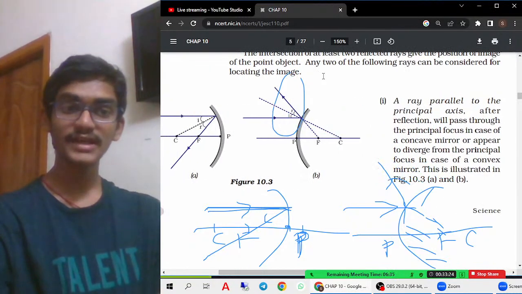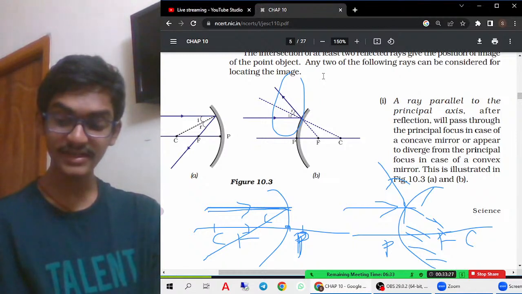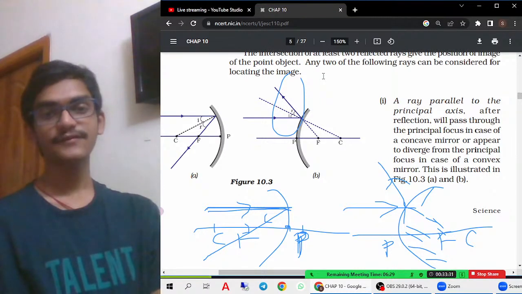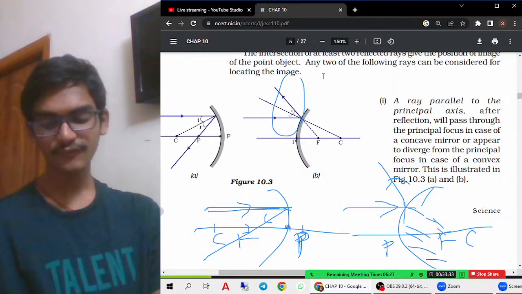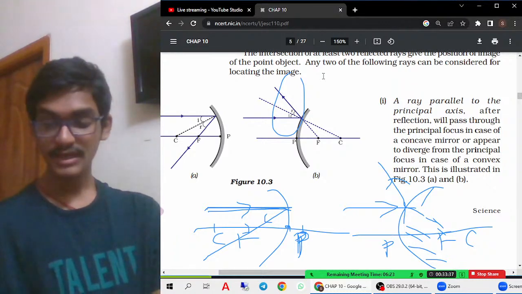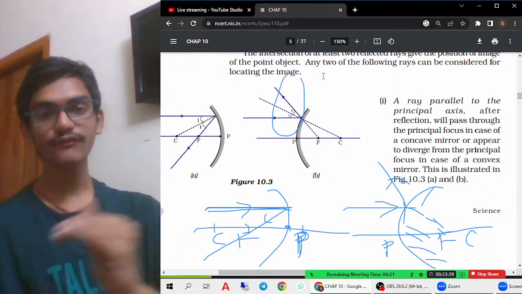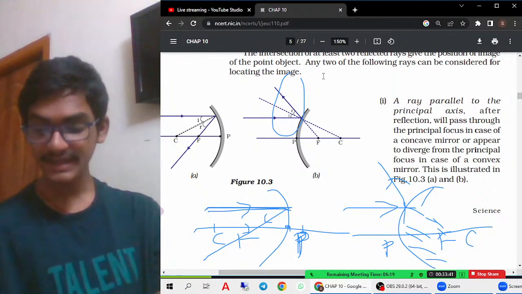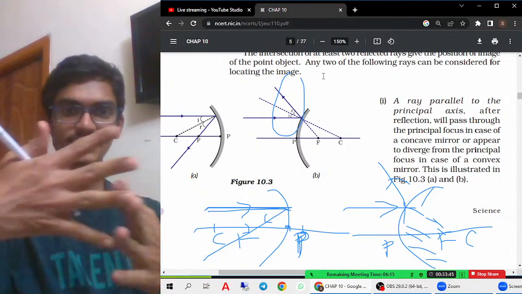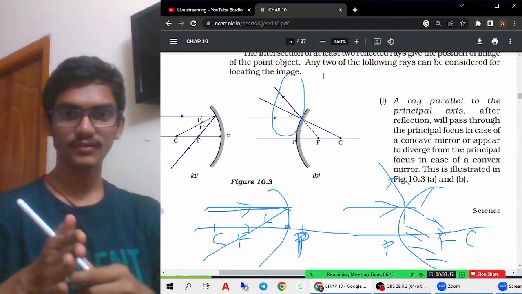In the concave mirror it will pass through the principal focus, but here it is trying to appear to diverge from the focus, whereas there it is actually converging through the focus. Diverge is nothing, it is going like this. Converges like this. Diverges like this.